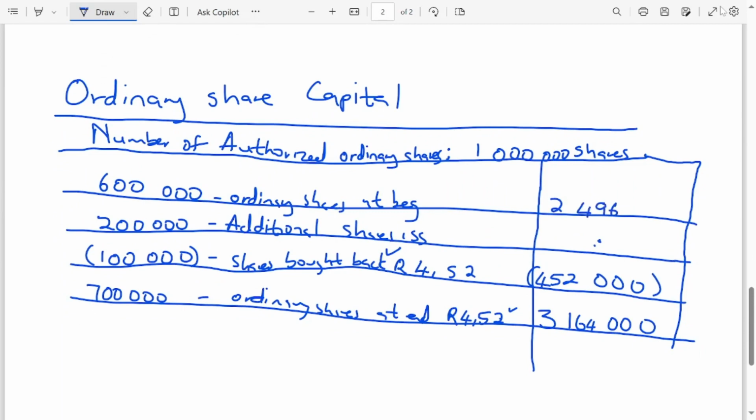Now we have to find the additional ordinary share value. Remember, to find the value at the end we say the one at the beginning plus additional minus the buyback.